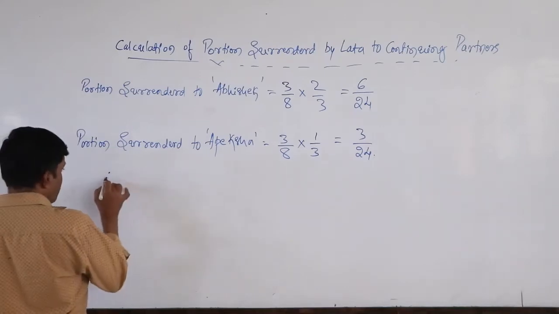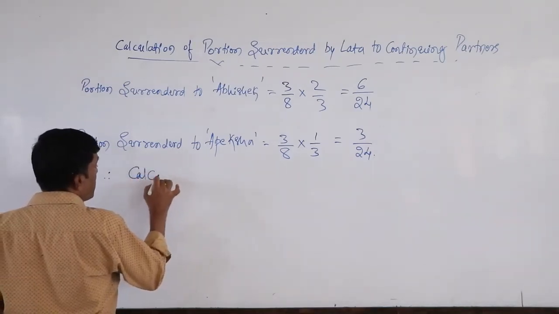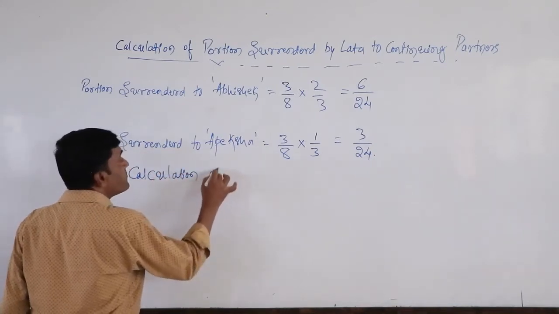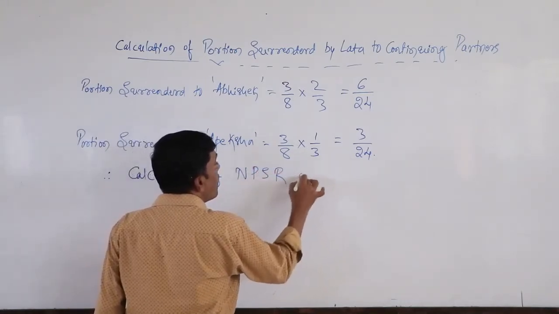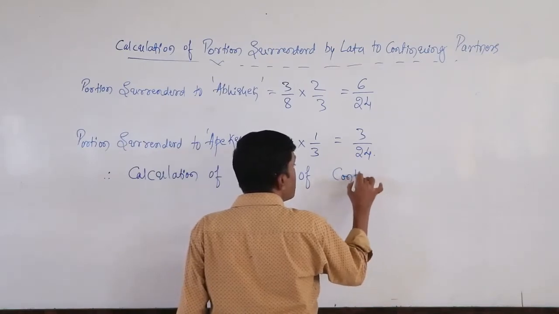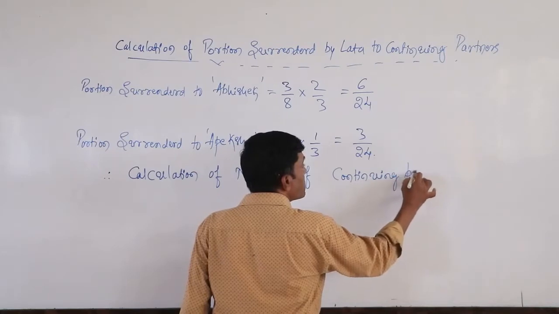So with this we need to calculate the new profit sharing ratio of continuing partners.